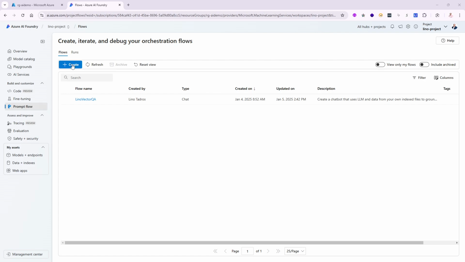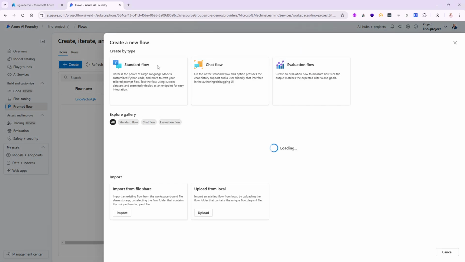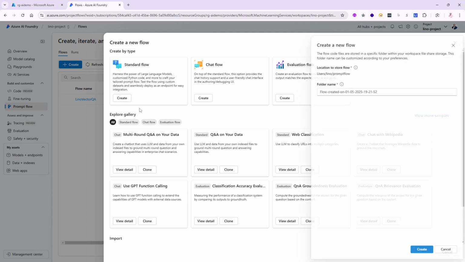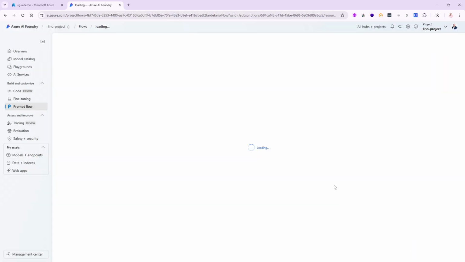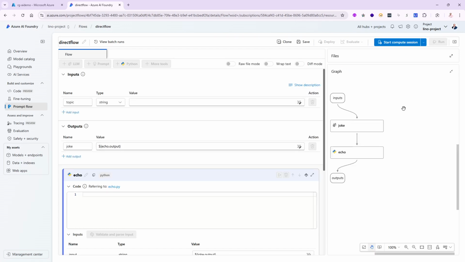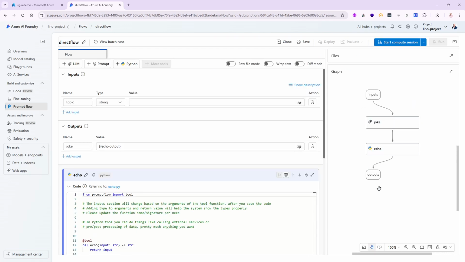I would like to create a brand new flow, and a standard flow is fine with me. I'm going to call this one direct flow. It means I want to go against my LLM in the code itself without using the LLM node itself. All right, we'll say create this guy. It will take a few seconds and it will give me the regular input, joke, and echo that we always have tried before.